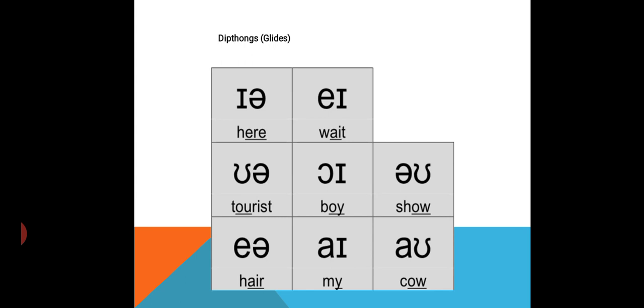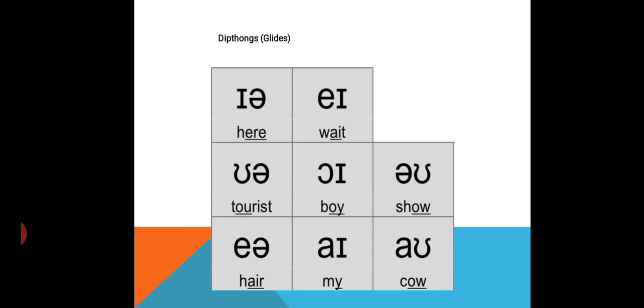It starts at the sound A and slowly glides to the short E sound, as in the word wait, wait, like that. We have another word, that is gate, isn't it?